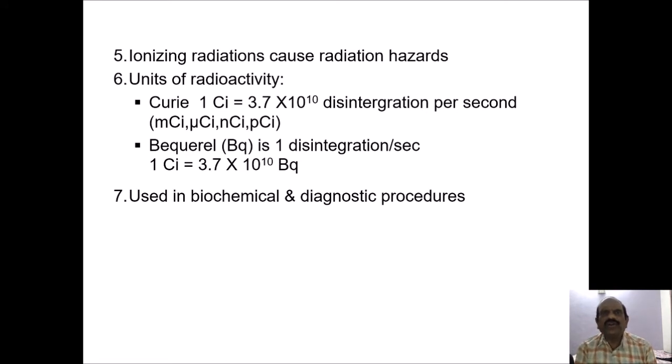What are the units of radioactivity? Generally we have studied it. The radioactivity is expressed in the units of Curie and Becquerel. 1 Curie, denoted by Ci, is equal to 3.7 into 10 raised to 10 disintegrations per second. They are also expressed in Curie as millicurie, microcurie, nanocurie and picocurie. Becquerel, denoted by Bq, is nothing but 1 disintegration per second. 1 Curie is equal to 3.7 into 10 raised to 10 Becquerel.